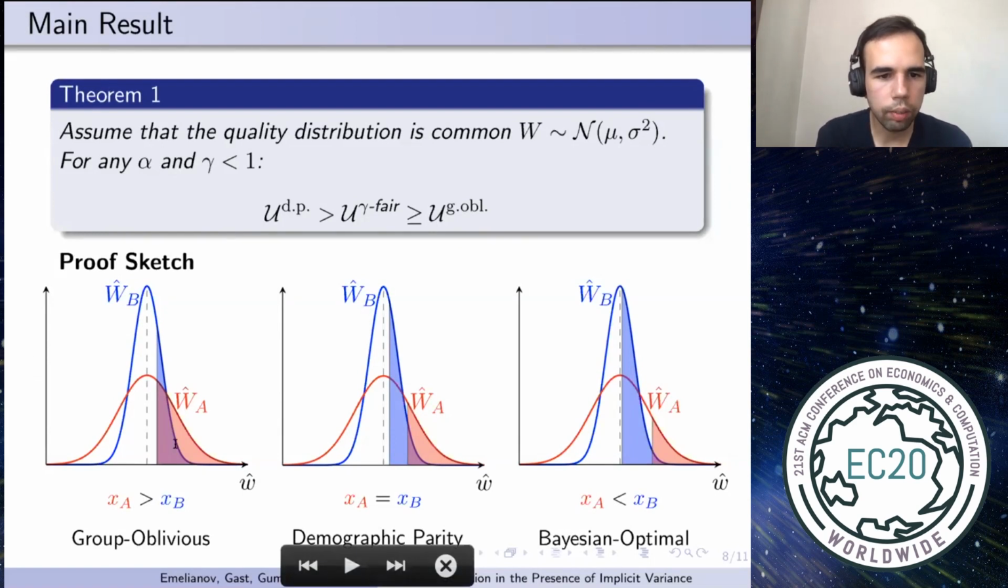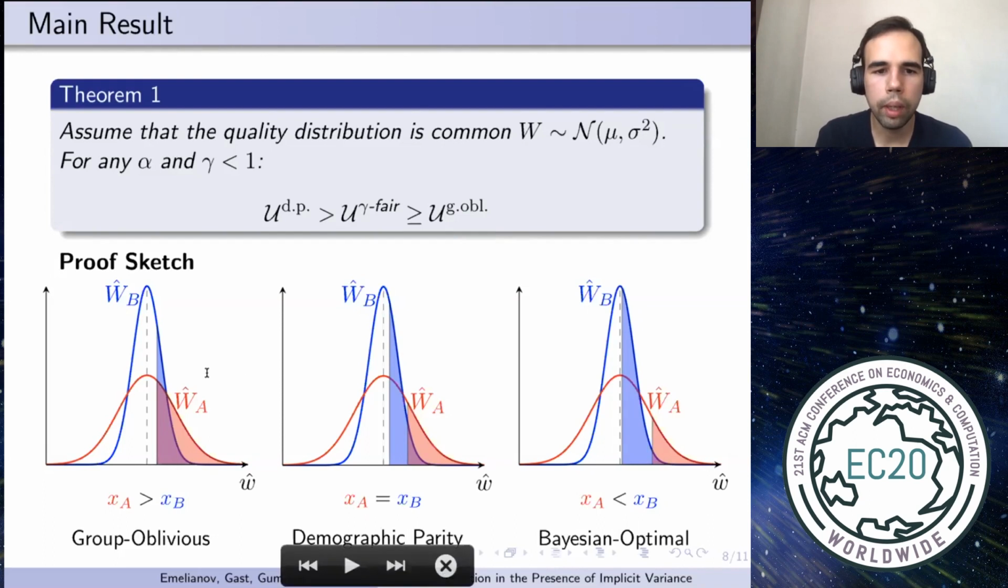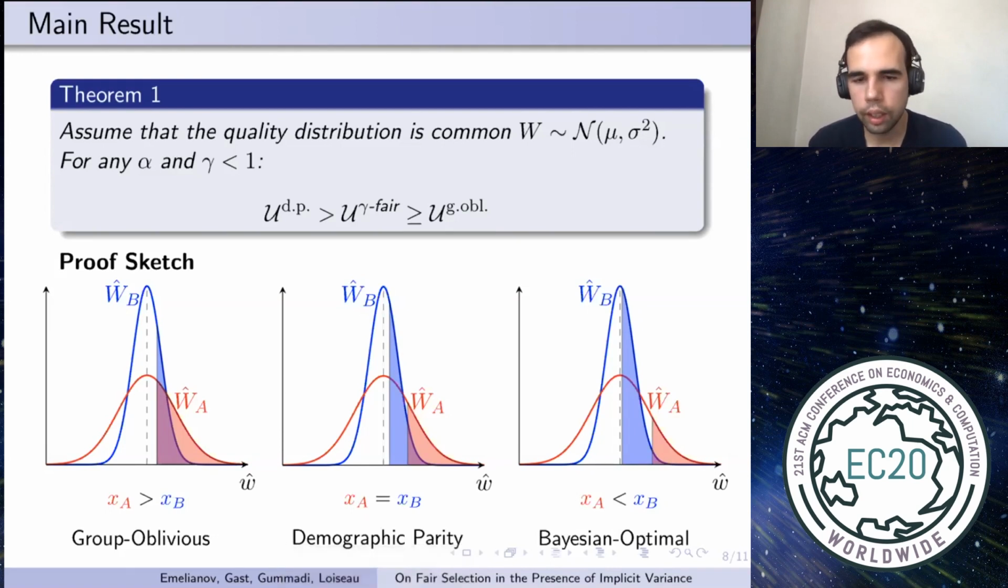On the first graph, we show the selection made by the group oblivious algorithm. And as we remember, using the group oblivious algorithm leads to underrepresentation of the low variance group. On the middle panel, we show the selection made by demographic parity, and we remember that demographic parity ensures that selection rates are equal across the groups. And now, to be able to compare these two algorithms in terms of utility, we should know what will be the optimal decision in this setup.